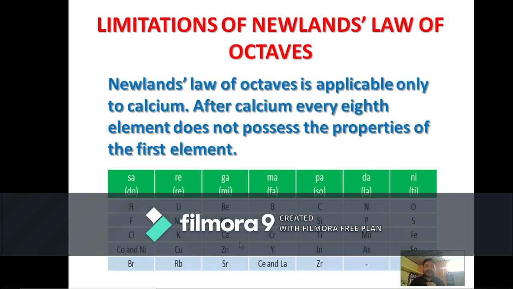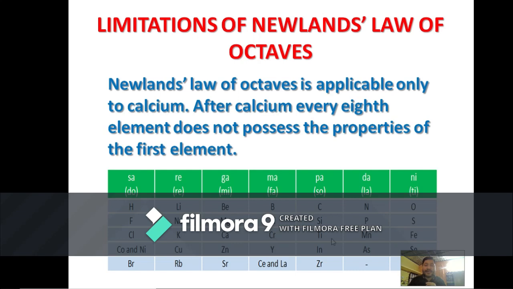That means that after calcium, you find the element chromium. If you start from chromium, then the 8th element that comes after chromium is yttrium. The properties of chromium and yttrium do not have any similarities. So that means chromium and yttrium are chemically and also physically different. So this law is applicable only to calcium.